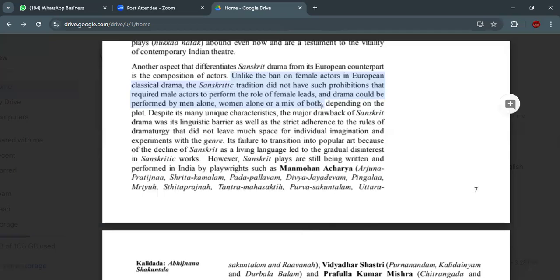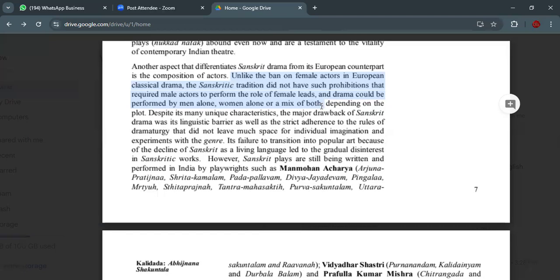See, what was happening was that in European classical drama, women were not allowed to perform. Very easy, right? So who is to perform the character of a woman? Men will perform, putting on all the makeup and everything. So unlike the ban on female actors in European classical drama, what about Sanskrit?